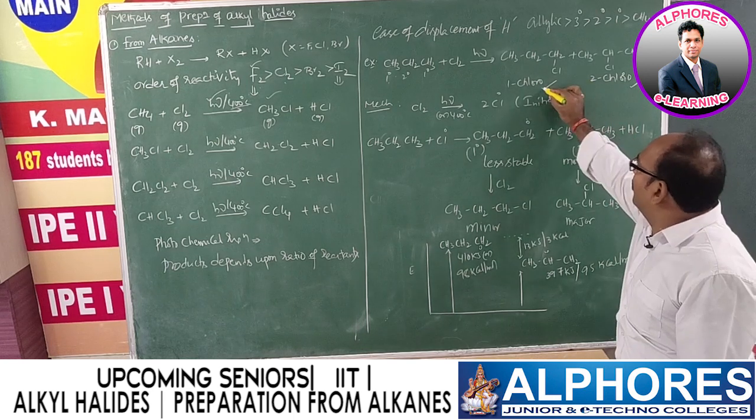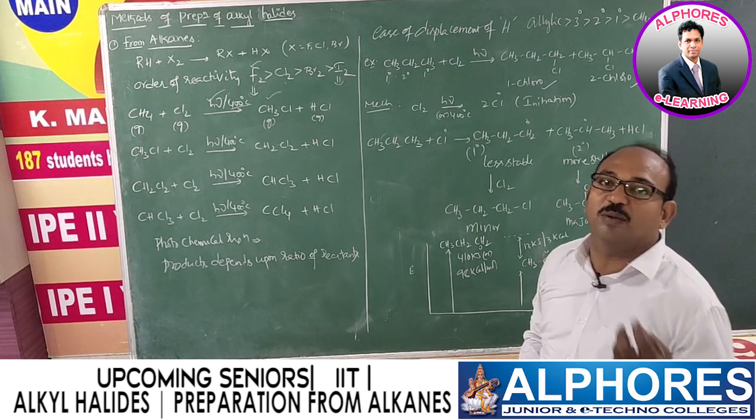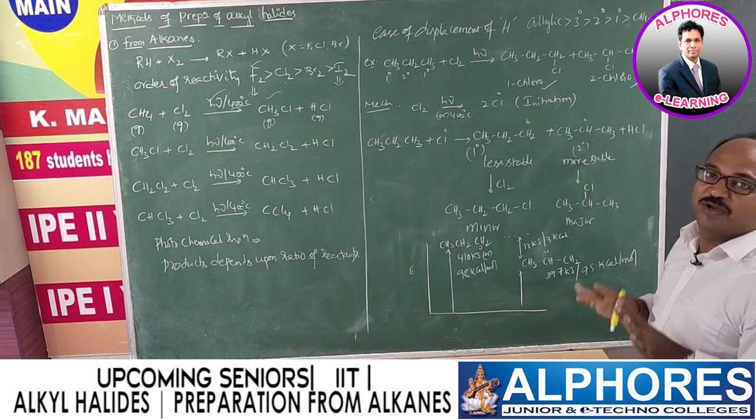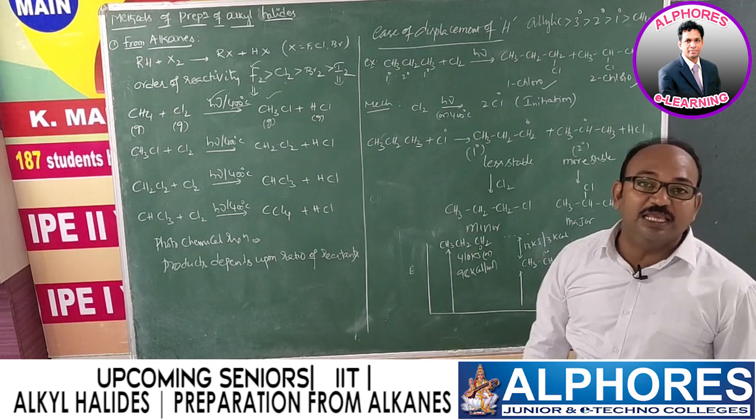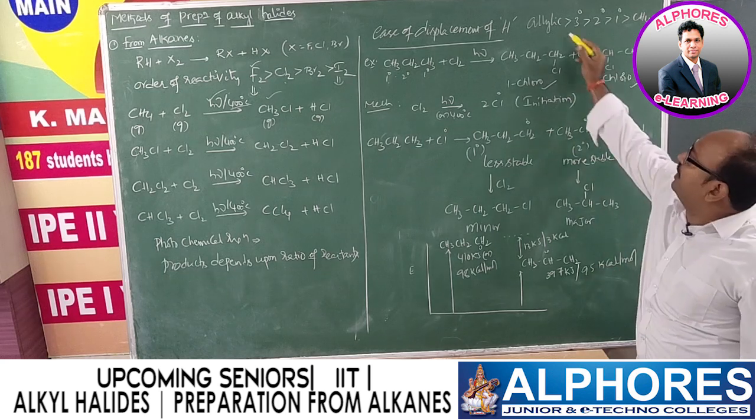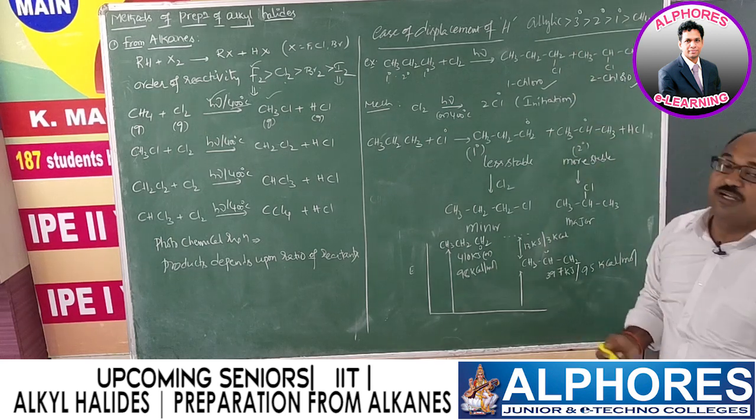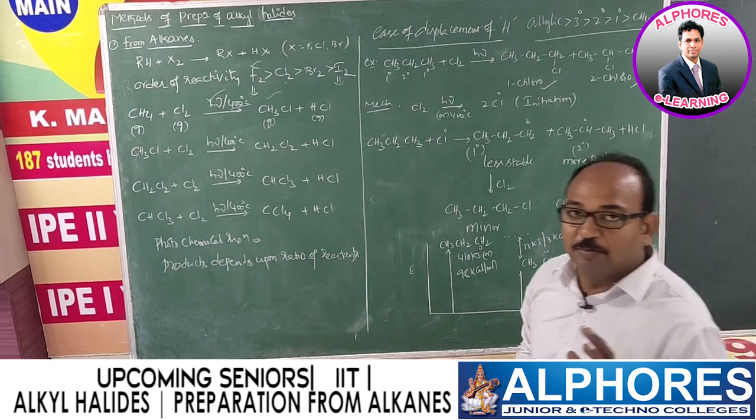Now, 1-chloro product and 2-chloro product, which one is the major product and how do we come to know which one is major and which one is minor? Generally, the ease of displacement of hydrogen by halogen follows the order allylic greater than tertiary greater than secondary greater than primary greater than methane.